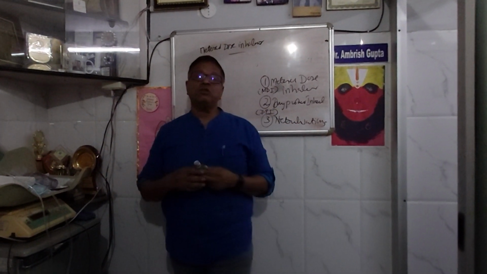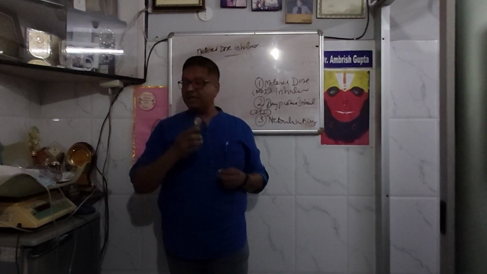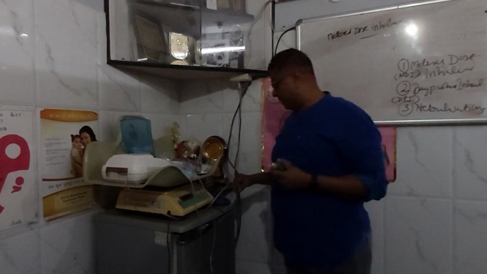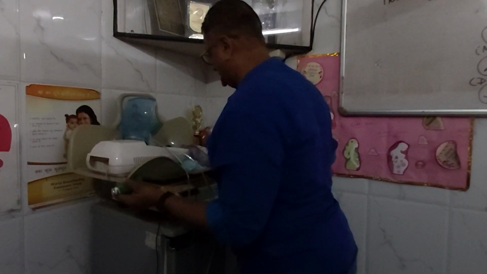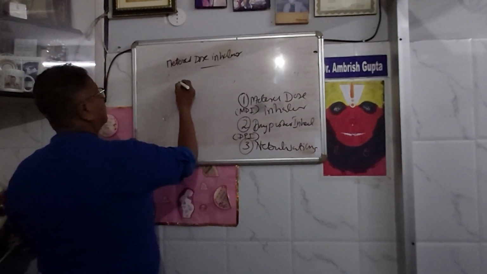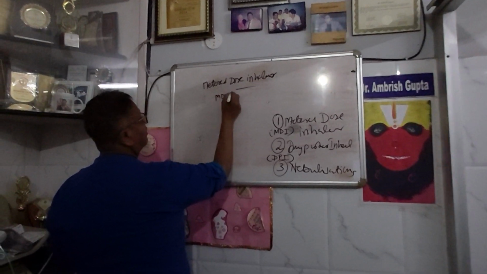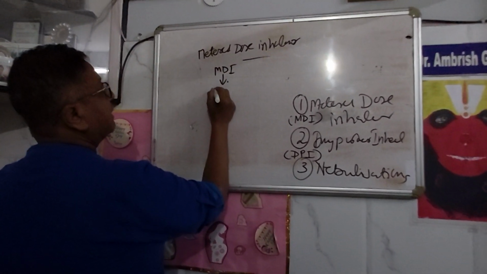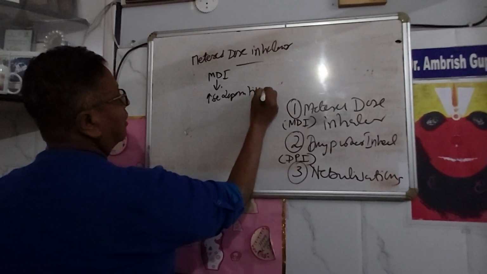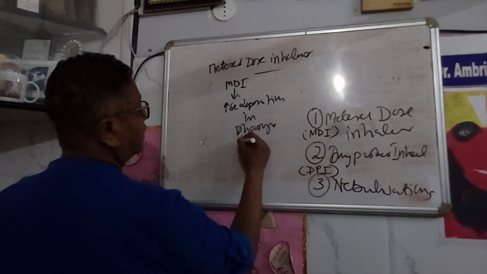So there was an increased amount of particles which remained inside. What was the disadvantage? When the MDI was given, there was increased deposition in the pharynx, laryngopharynx and larynx.